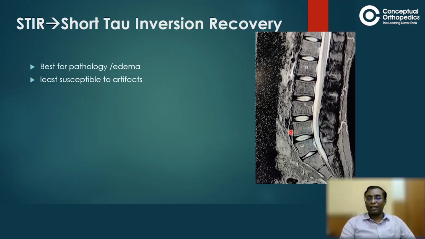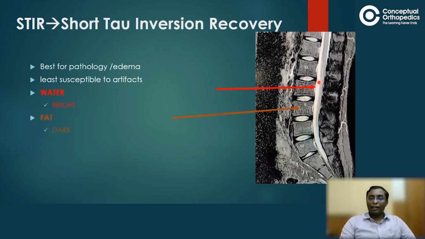And this sequence is least susceptible to artifacts. Artifacts in the sense, suppose a pedicle screw instrumentation has been done to the spine, and while analyzing it, artifacts are bound to be seen. These artifacts are most prominent in the T2 and T1 weighted sequences, whereas in STIR, it is the least. And here, water, that is the CSF, appears bright.